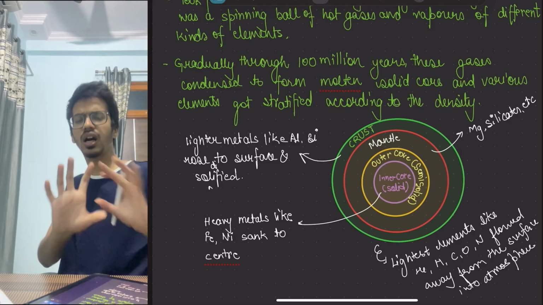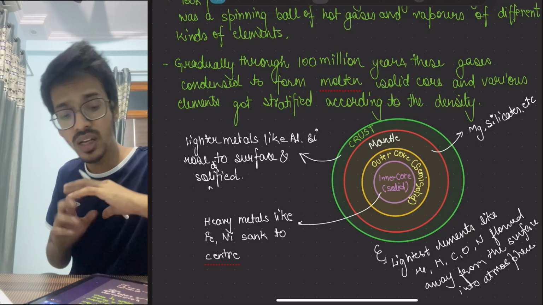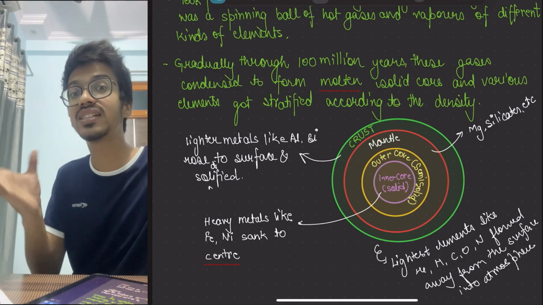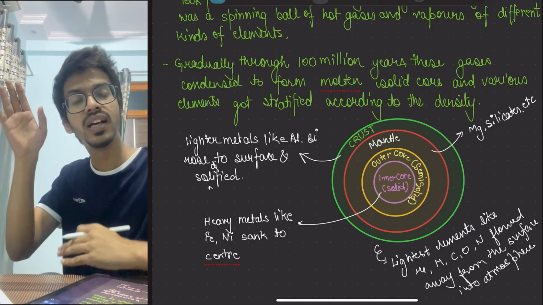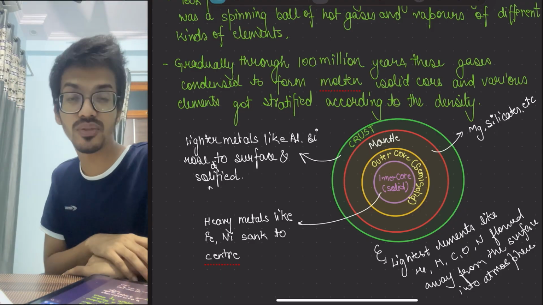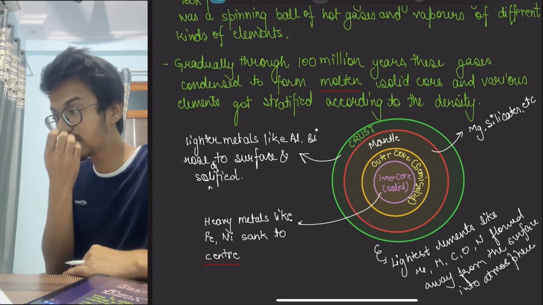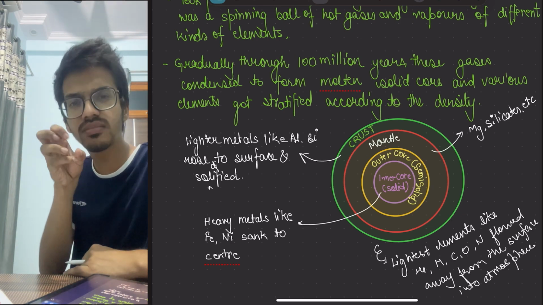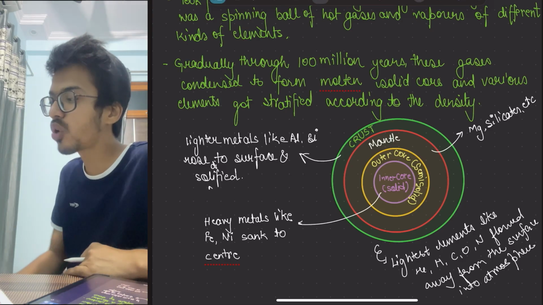So this is how the earth's basic geography has been made. Now still it's a spinning mass, and only 100 million years have passed, so the temperature is not going down that fast. The temperature is still up, but it keeps getting a little lower, and this molten substance keeps getting solidified.